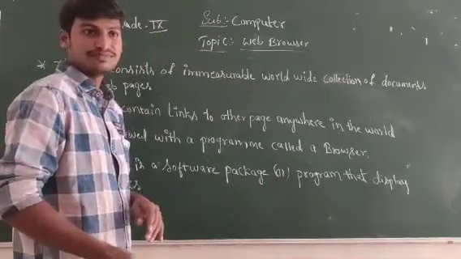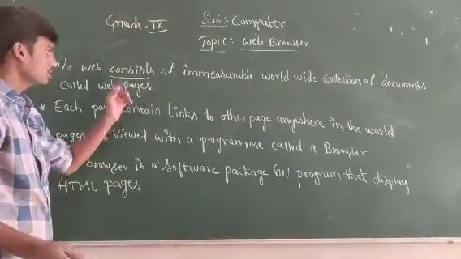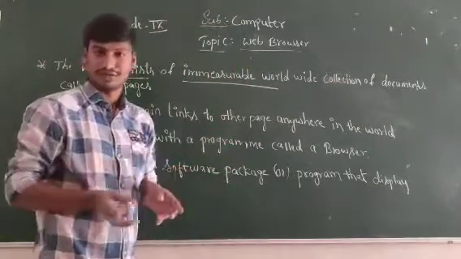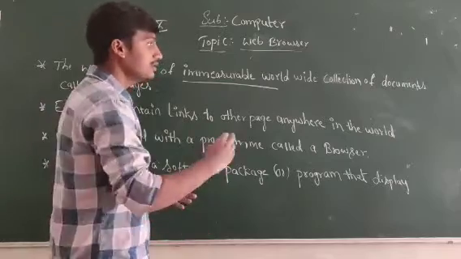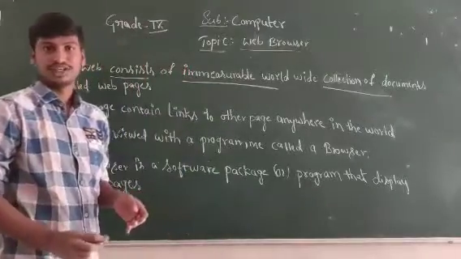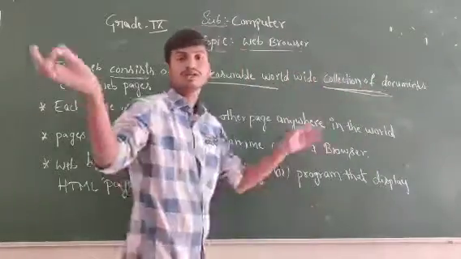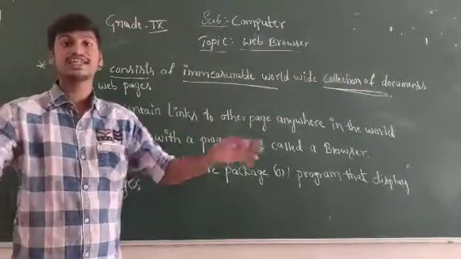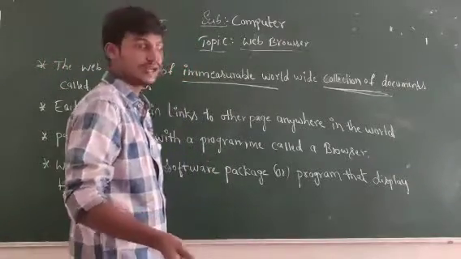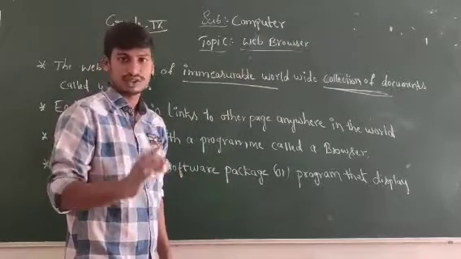The web consists of an immeasurable worldwide collection of documents. That means we can't measure the information. What are the documents, or what information is there worldwide? Every piece of information is immeasurable, right? You can't measure the information in this world.